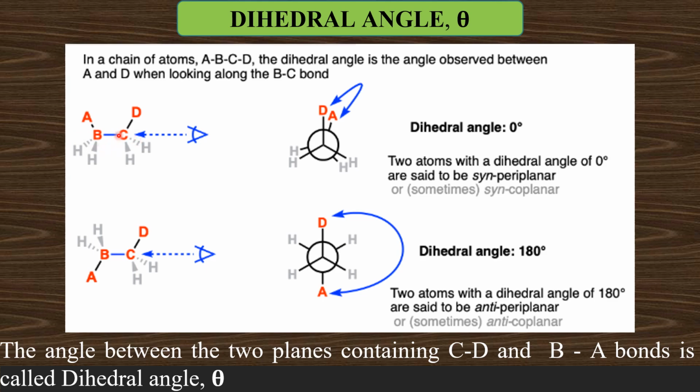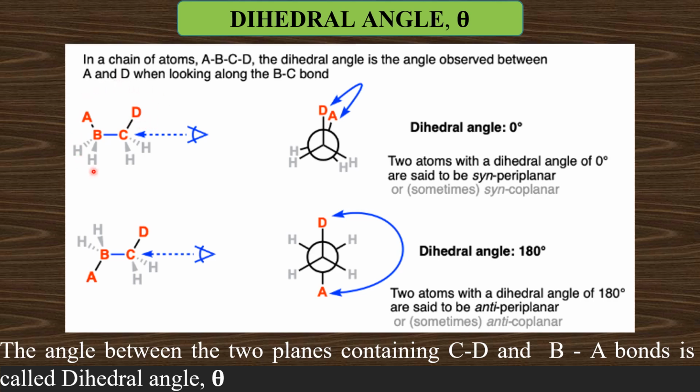Just to differentiate the carbon atoms, we have given different notations B and C, but both are carbon atoms. And we are viewing the molecule from here. So when we look at the molecule from here, this is the near carbon and this is the distant carbon.